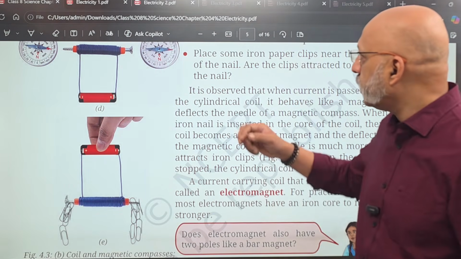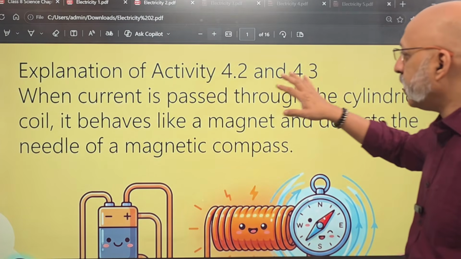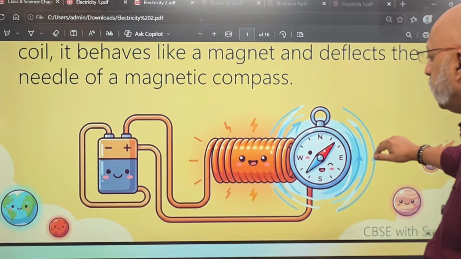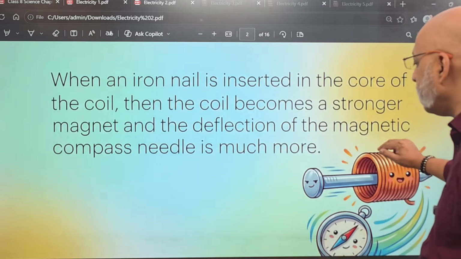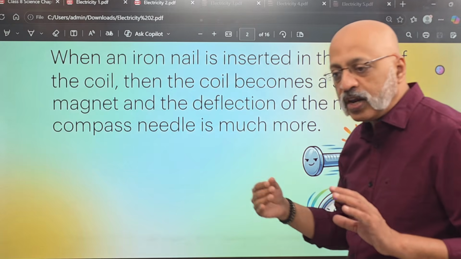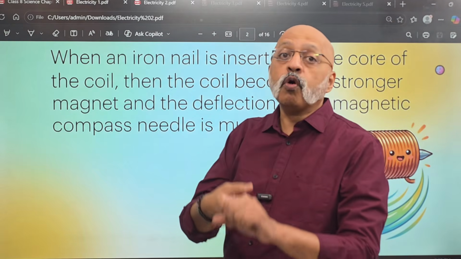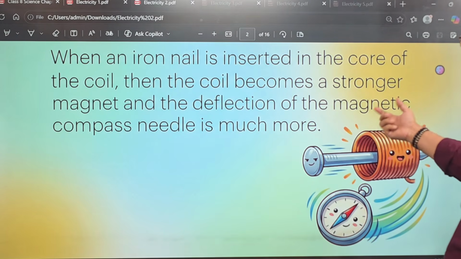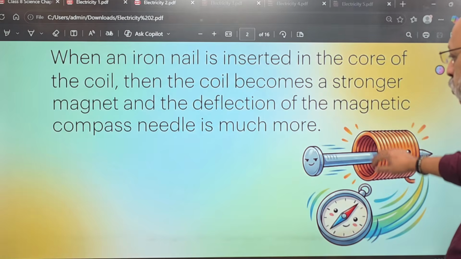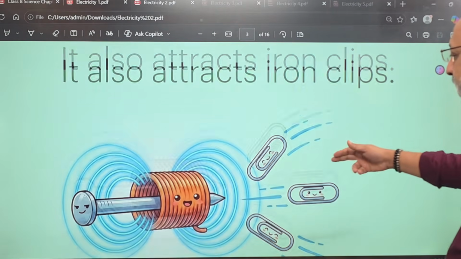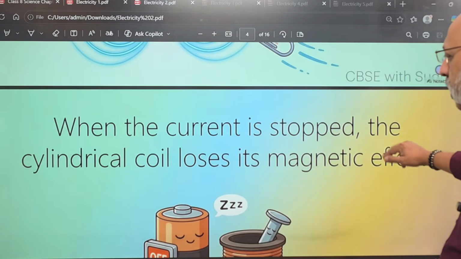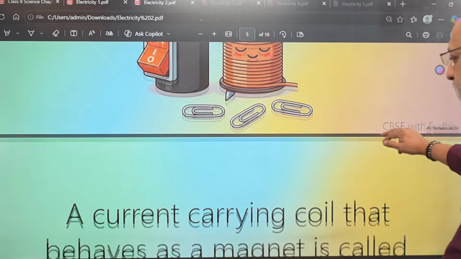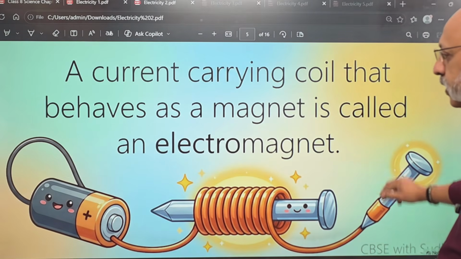Okay, so let me just give you the explanation to this. When current is passed through the cylindrical coil, it behaves like a magnet and deflects the needle of a magnetic compass. When an iron nail is inserted in the core, it becomes a more powerful electromagnet. Then the coil becomes a stronger magnet and the deflection of the magnetic compass needle is much more in that case. It also attracts iron clips. When the current is stopped, the cylindrical coil loses its magnetic effect. Now this, I am hoping, is very clear because I have repeated it at least 3 times.